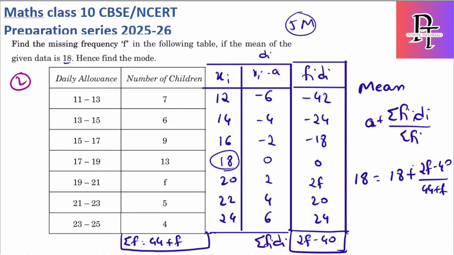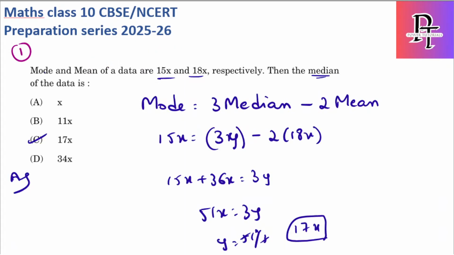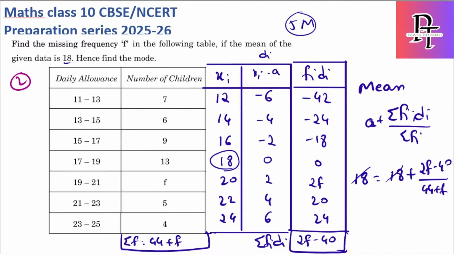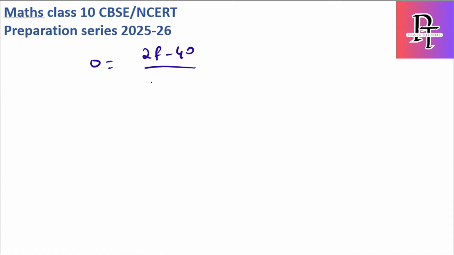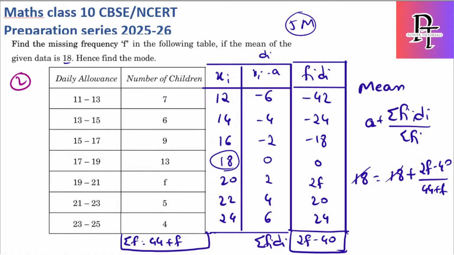So 18 gets cancelled out. This becomes 0 is equal to (2f minus 40) by (44 plus f). So this becomes 0, so simply 2f is equal to 40. Hence the f value is nothing but 20. So now I got the frequency, the f value in the question, which is 20.